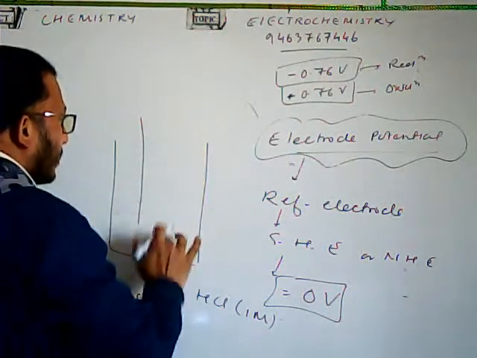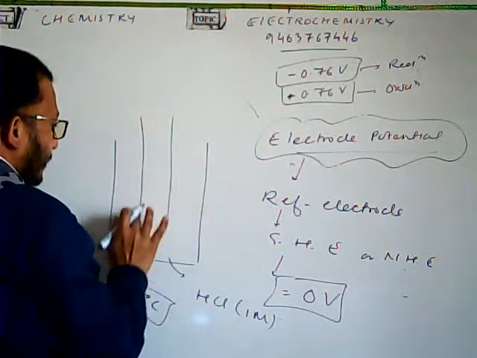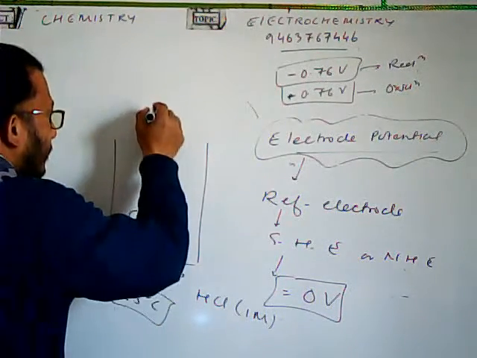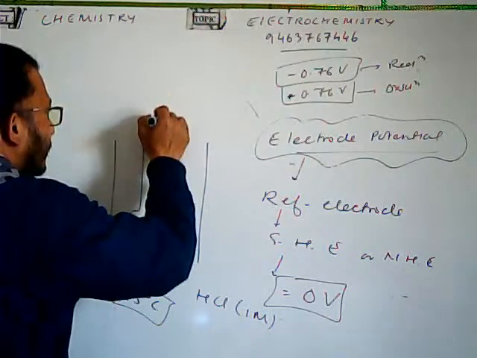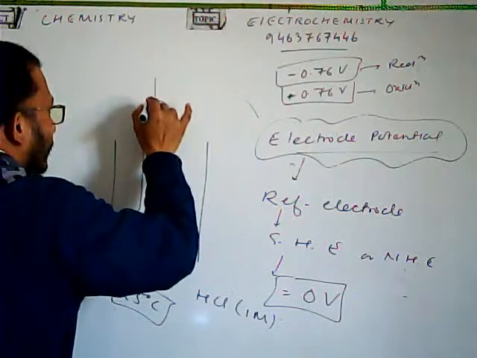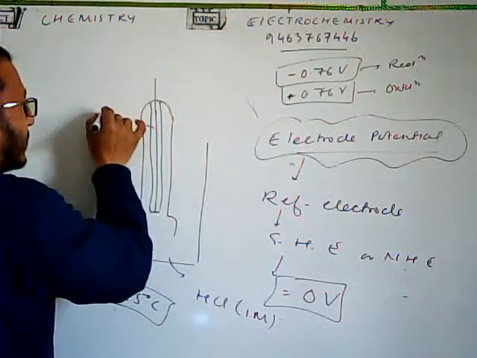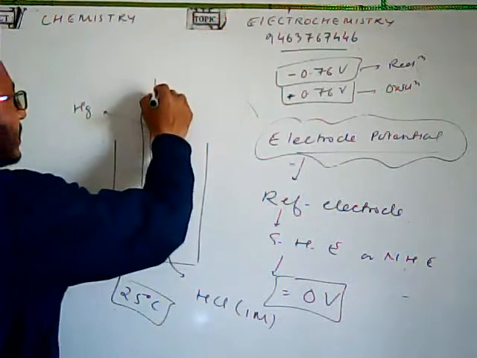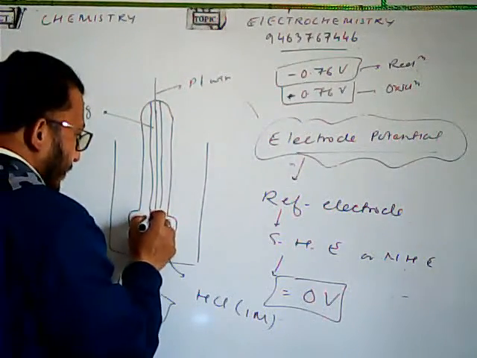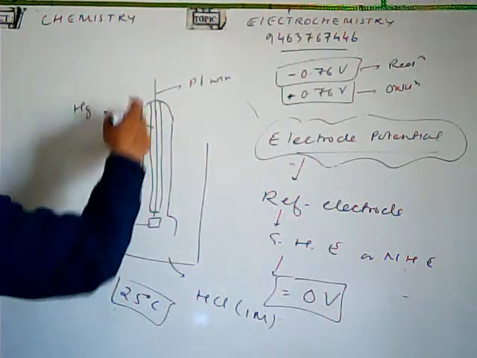The drawing may not be very good. Is mercury filled here? Okay, this is platinum wire. This is your platinum electrode, or the wire may be any.